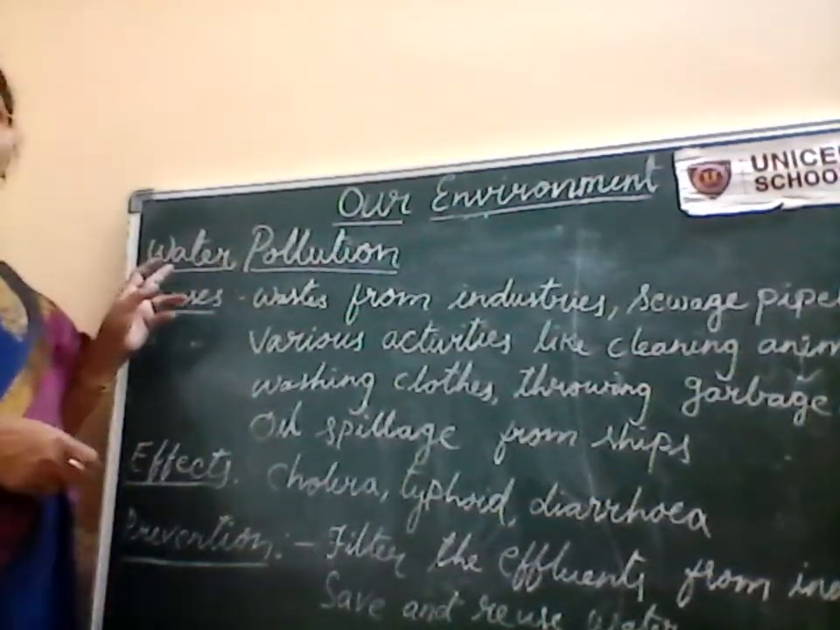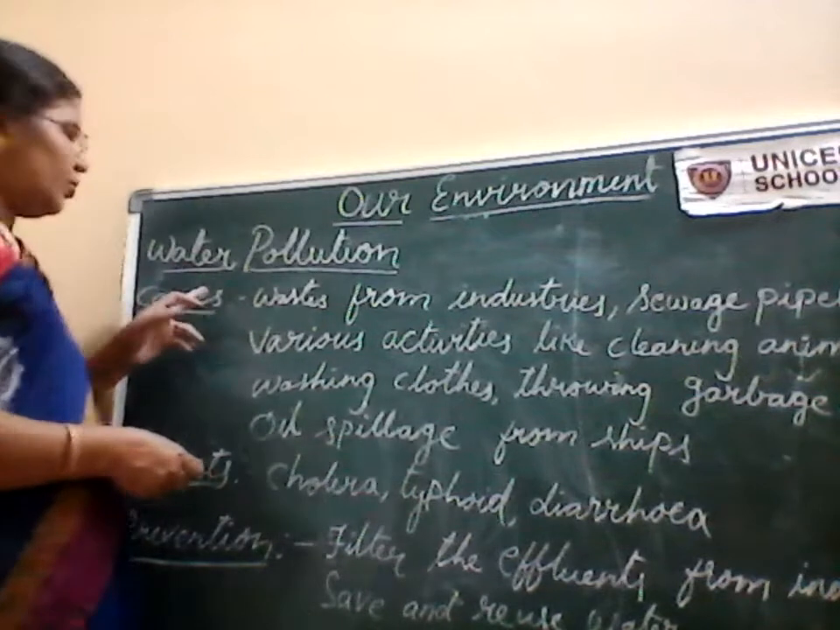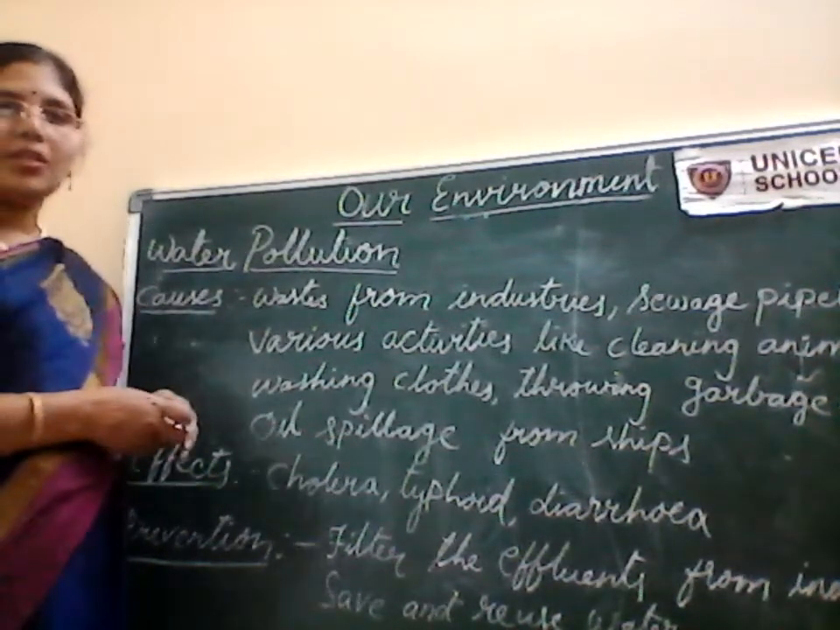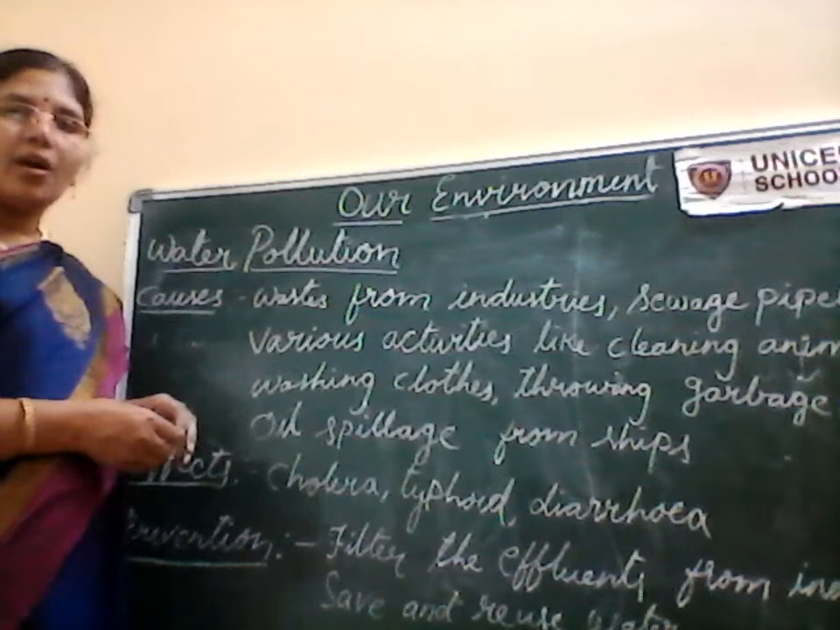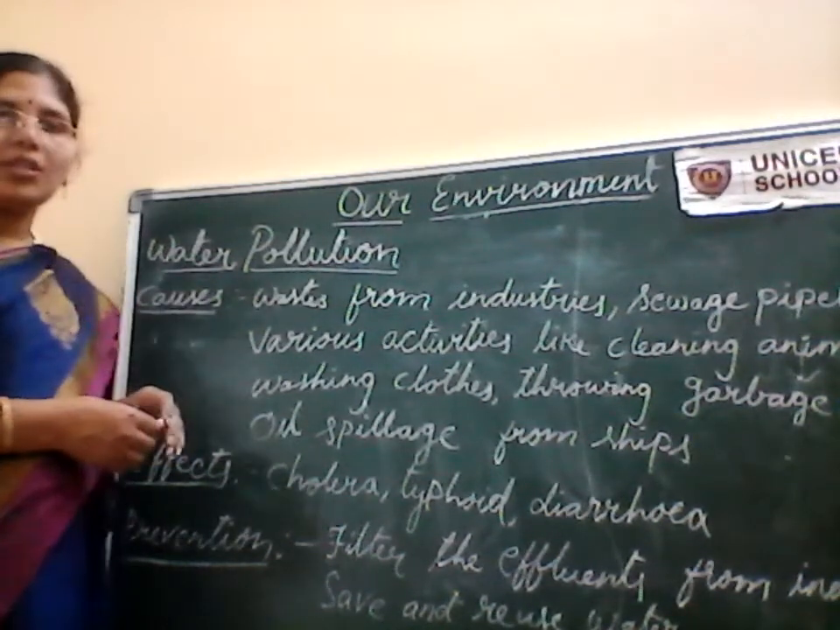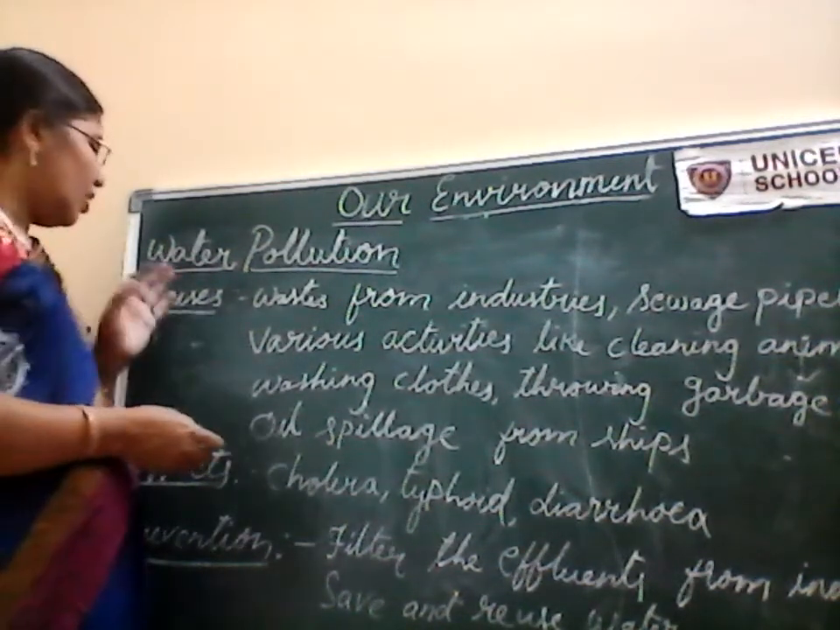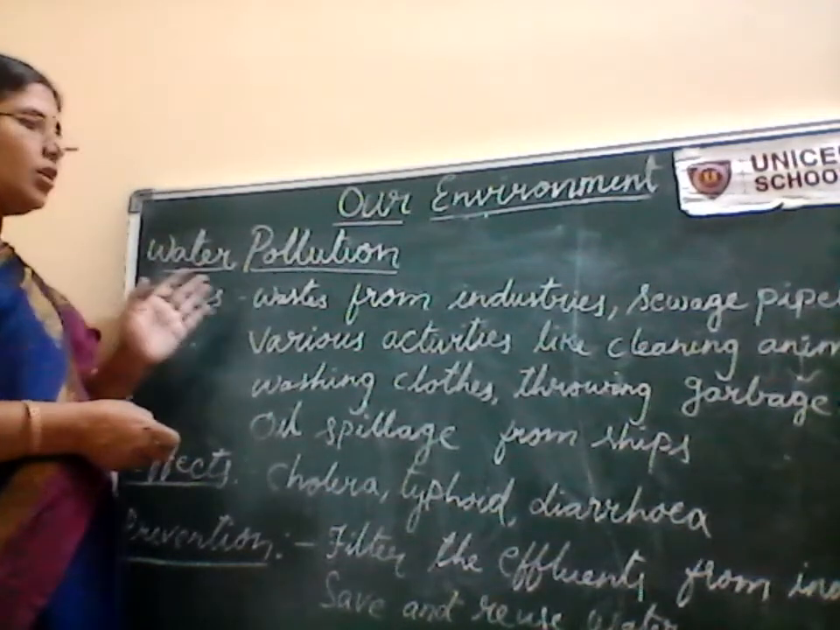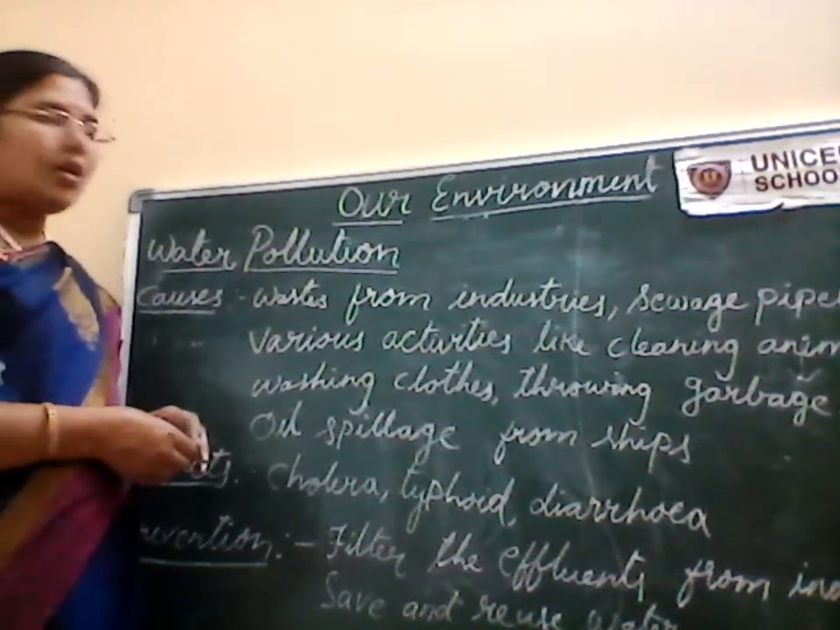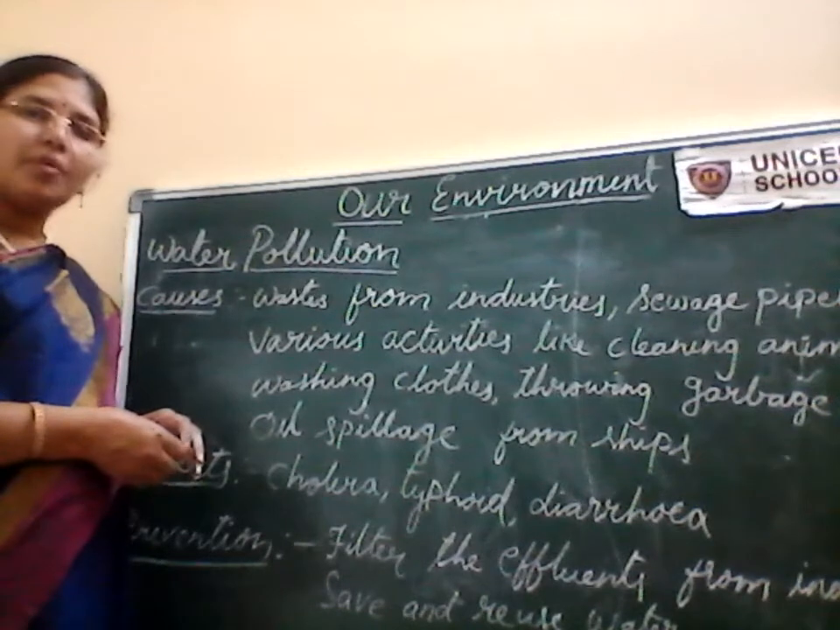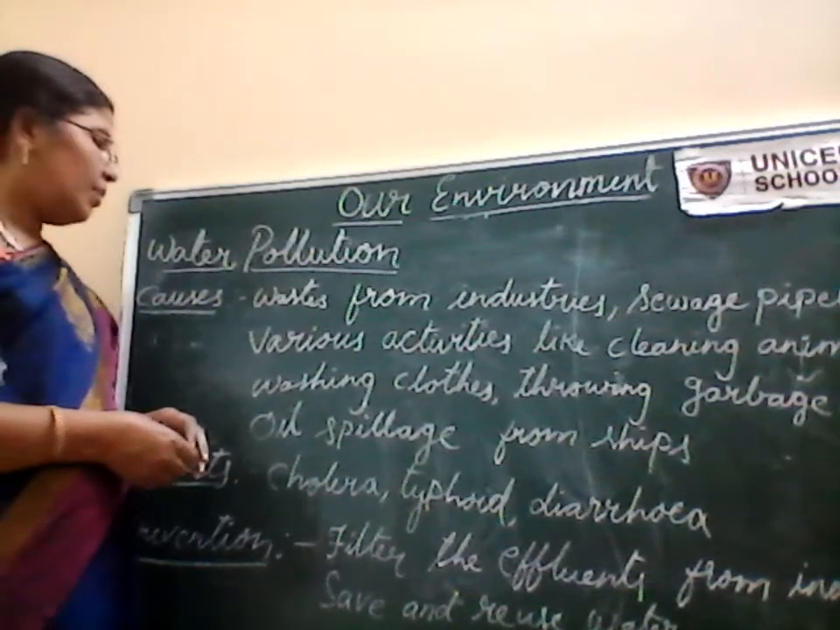Now, the second type of pollution is water pollution. Adding harmful substances into the water bodies is called water pollution. The causes of this water pollution are waste from the industries and the sewage pipelines which are coming from the homes and the big buildings.